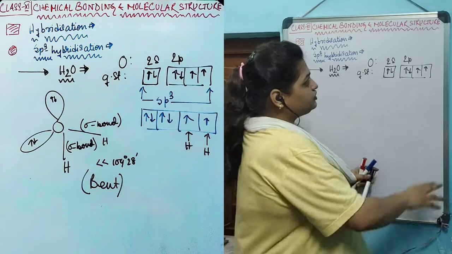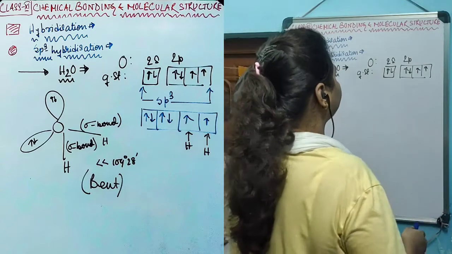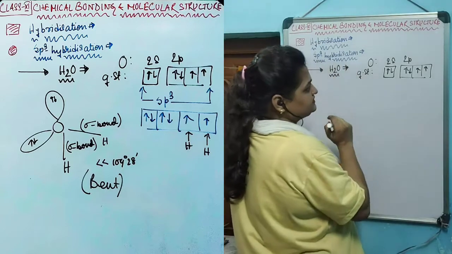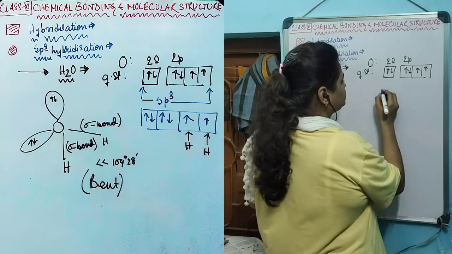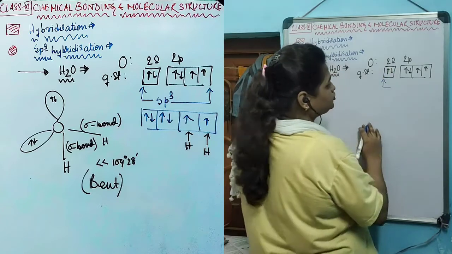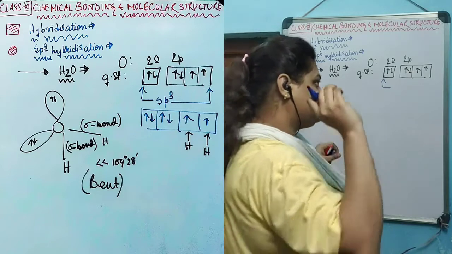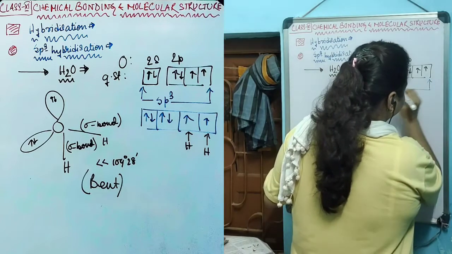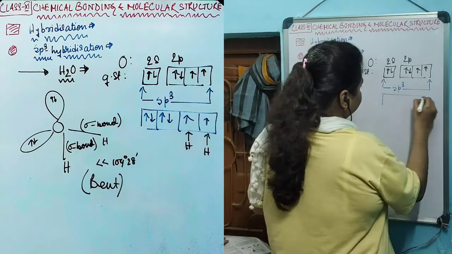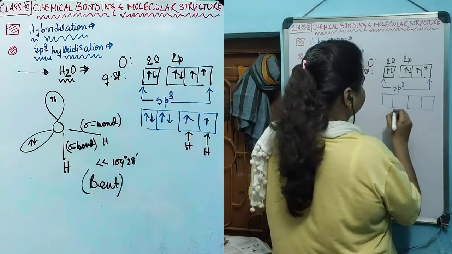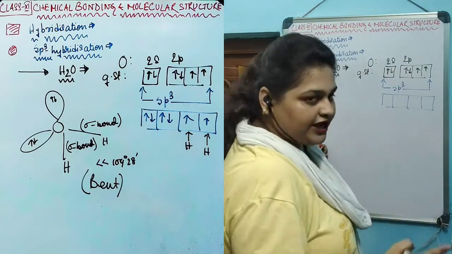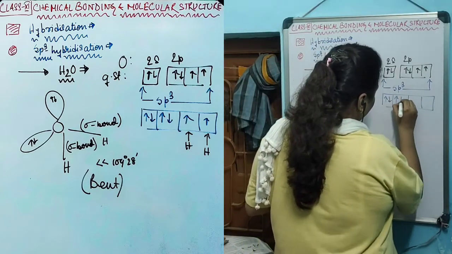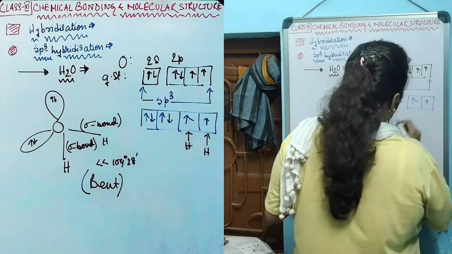But we are not going to use the pure orbitals. Now we know that before bonding, the central atom always does the hybridization, and hybridization is going to include the s orbital also, though the s orbital electrons are not directly participating in the bond formation, but still we are going to include the s orbital and the 3 p orbitals, creating sp3 hybrid orbitals which have the same size, same shape and same energy. These 4 hybrid sp3 orbitals contain the 2 lone pairs and 2 unpaired electrons of oxygen.